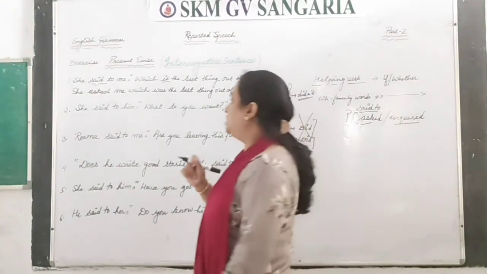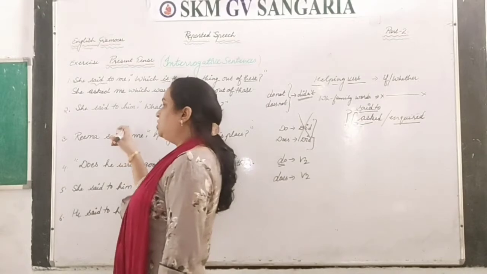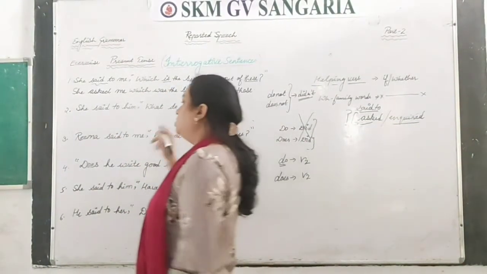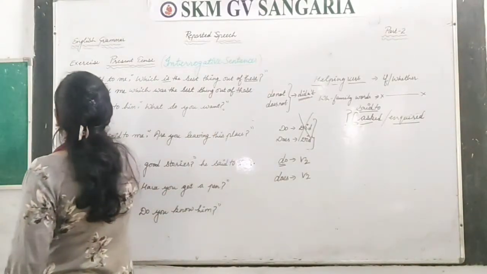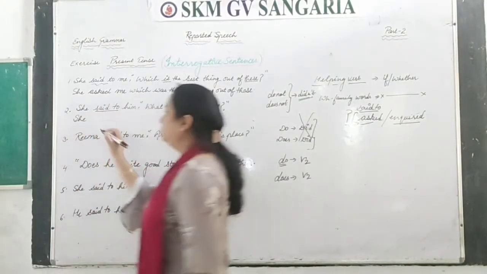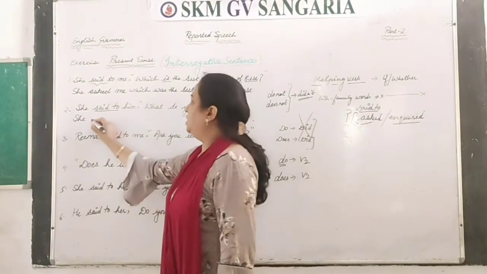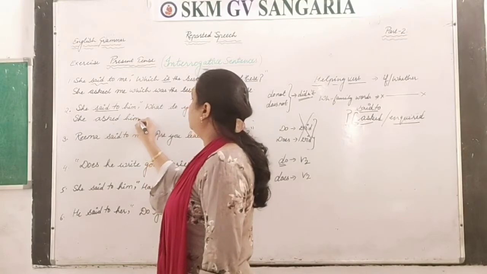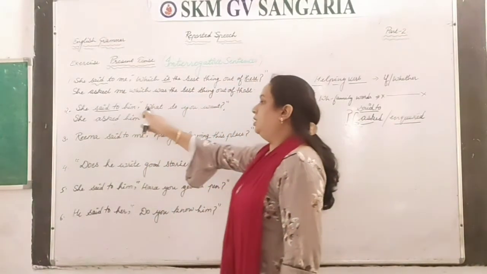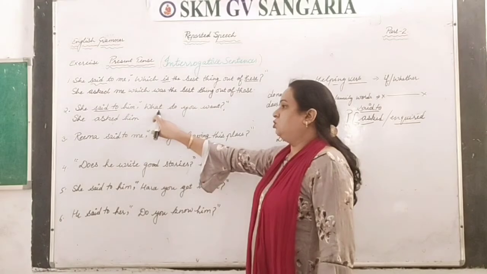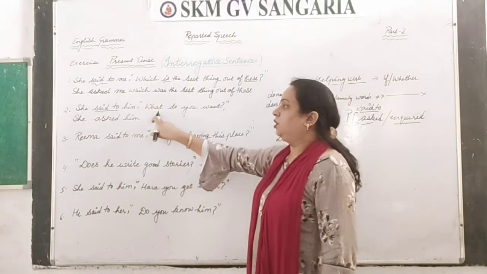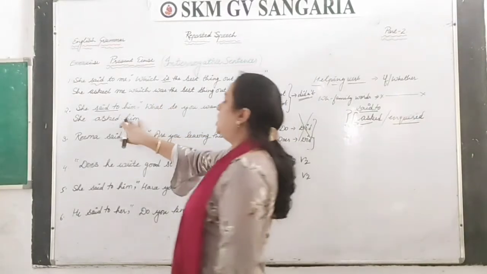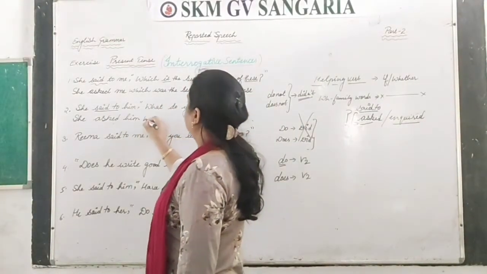Next is she said to him. She said to him, commas, what do you want? So the answer is she said to changes into she asked him. Now again here it is starting with WH family. So what you will do? You will not write down here this connector word, right? So she asked him what.